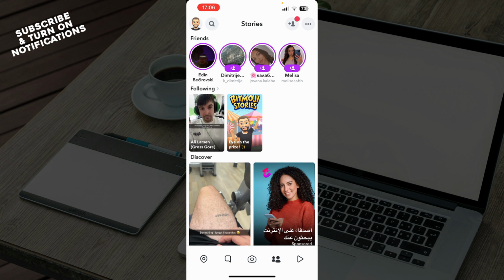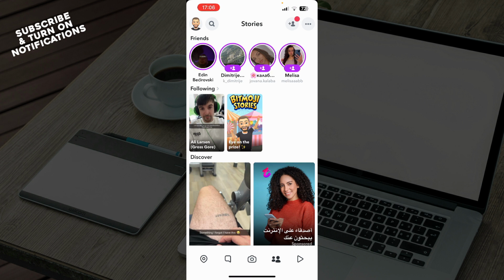To become besties on Snapchat, you'll need to interact with your friends more than with anyone else. Here are some steps you can take to help achieve that. Add your friend. Make sure you have added each other on Snapchat. You can do this by searching their username and sending a friend request. Send snaps frequently. Exchange snaps with your friend regularly. The more you snap each other, the higher the chances of becoming besties are.